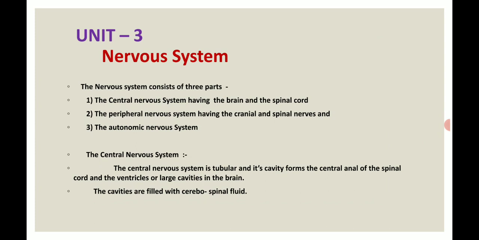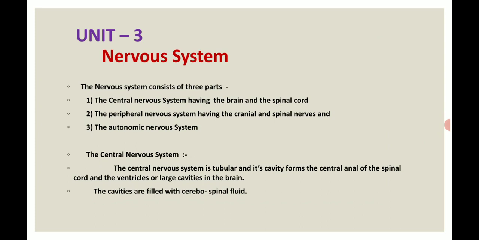Second one is the peripheral nervous system, having the cranial and spinal nerves, and third one is the autonomic nervous system. In your syllabus we are seeing the central nervous system and the peripheral nervous system, in which we see the cranial as well as spinal nerves. Firstly we start with the central nervous system.